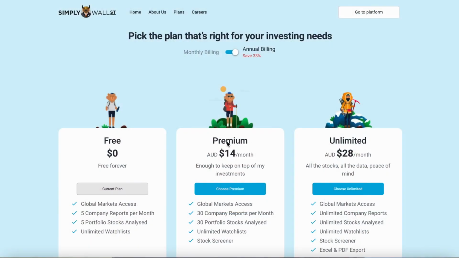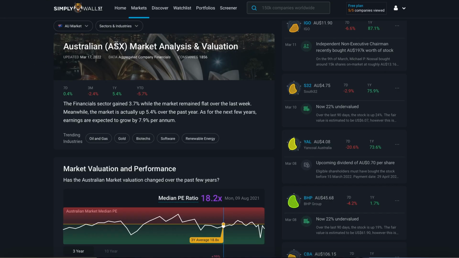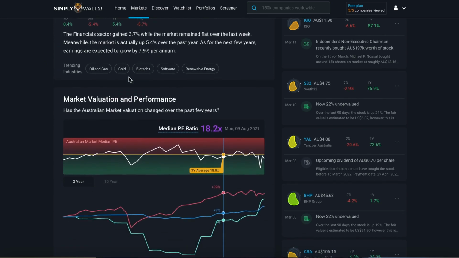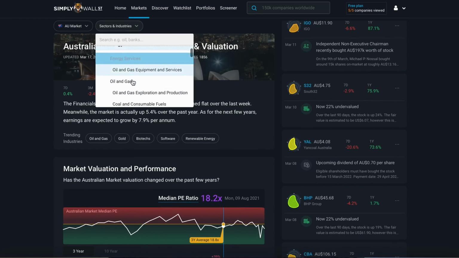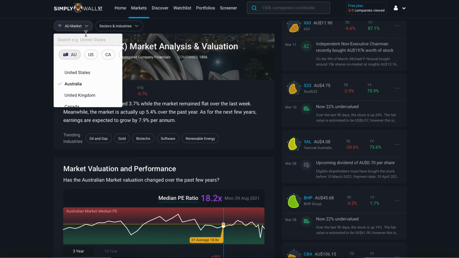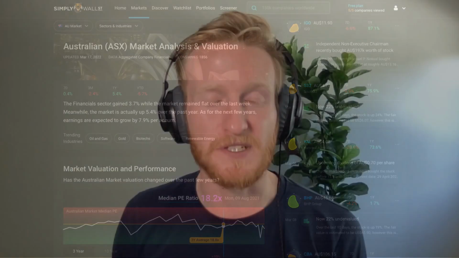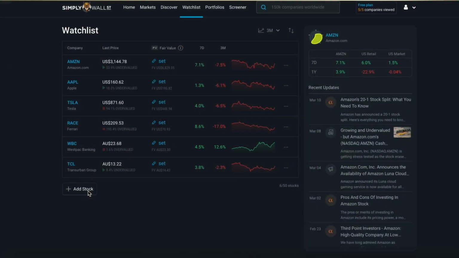For starters, we have the free plan. Now this plan here is a great taste test to the entire Simply Wall Street platform. One of the first pros is that you get global market access, and that means you can view any market and industry in the world, and you can see that here on the markets page. So if you're in the US, you can scan the entire market there and dive down into different industries, or if you want to expand into international markets, you can go elsewhere and see even more specific examples of markets and industries that you may not have invested in previously.